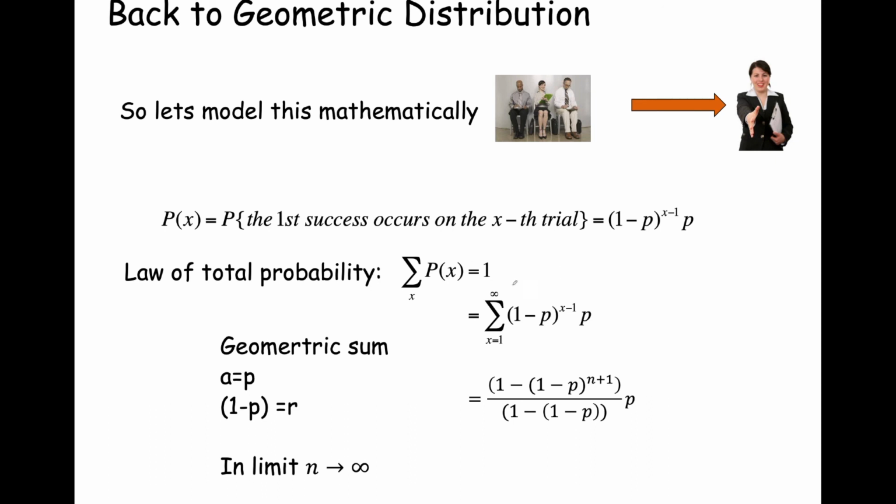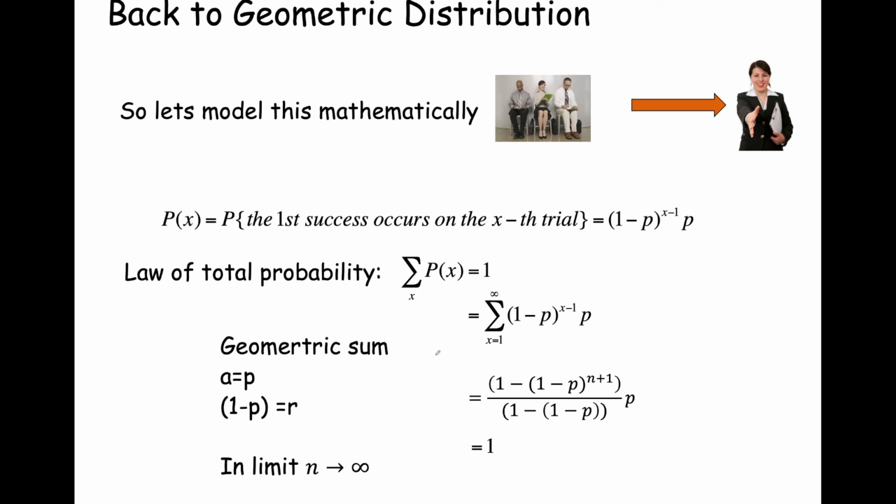Given our equation from before, in the limit, that's just A times (1 minus R to the n plus 1) over 1 minus R. We multiply by A, that's our P, and then 1 minus R, this is our R, to the n plus 1 power, over 1 minus R. That's exactly plugging in P as our A value for the geometric sum, and 1 minus P as the R value. So now we're going to take the limit as n goes to infinity and see what happens.